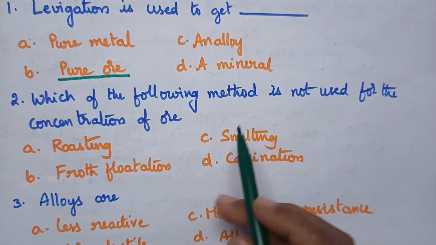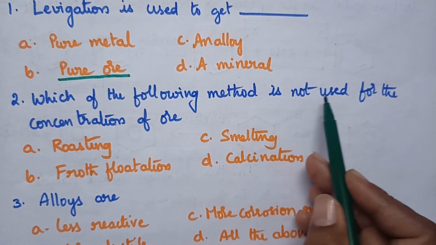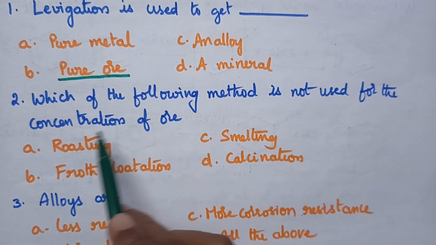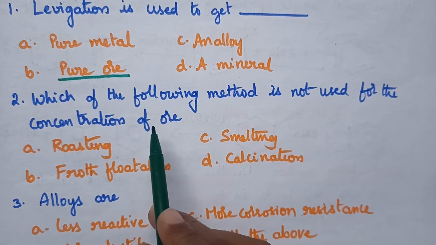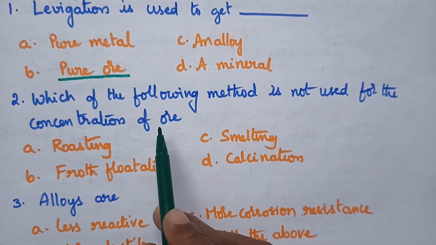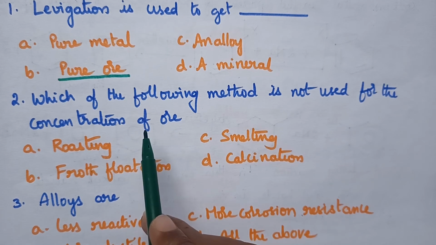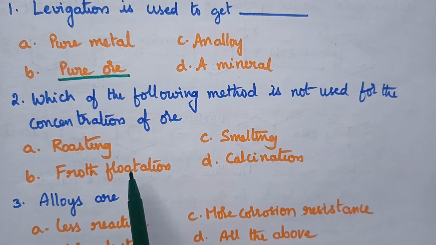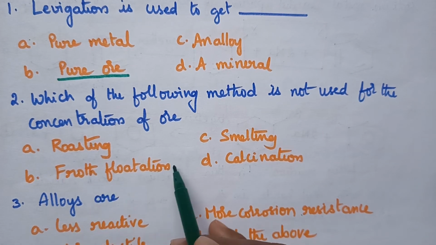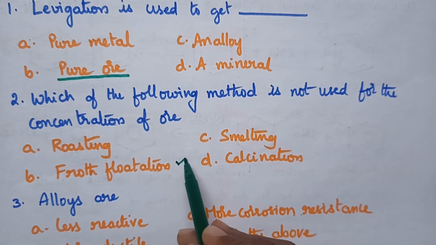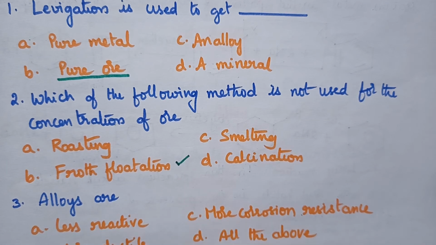Which of the following methods is not used for the concentration of ore? Concentration of ore can be done through hand picking, levitation method and froth flotation method. So froth flotation is used for the concentration of the ore.